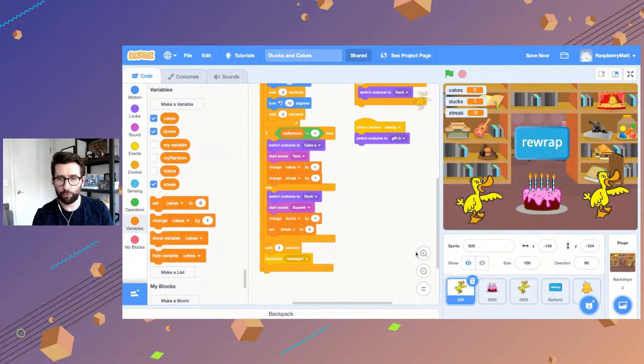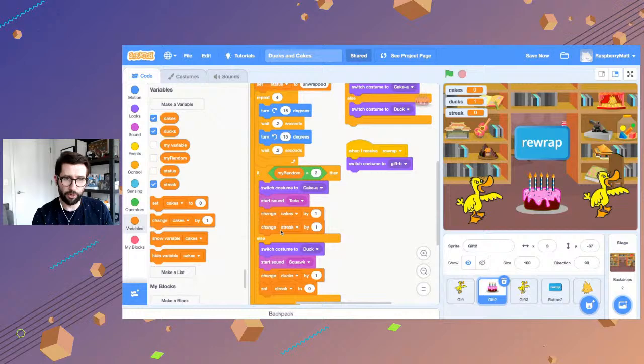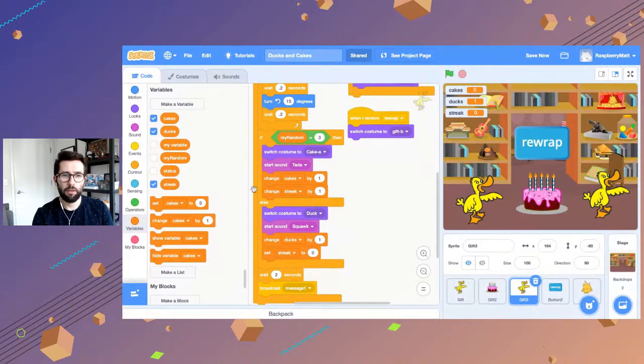Okay, so in the first gift, we're in gift 1. If it's a cake, change streak by 1, add 1 to streak. Otherwise, set streak to 0. Perfect. Gift 2, change streak by 1 if it's the cake. Otherwise, set streak to 0. Right. Got that right. Again, we'll just double check number 3. Change streak by 1. Otherwise, set streak to 0. Perfect. Okay. Let's play the game.